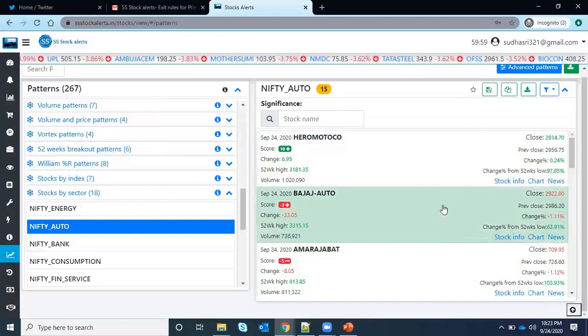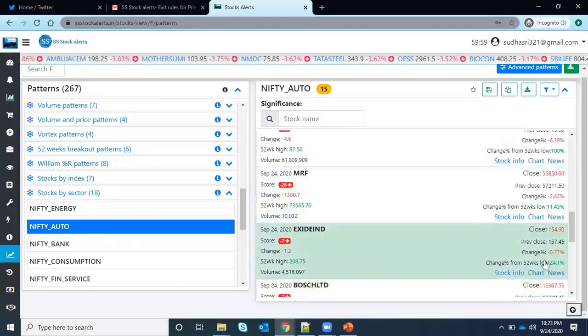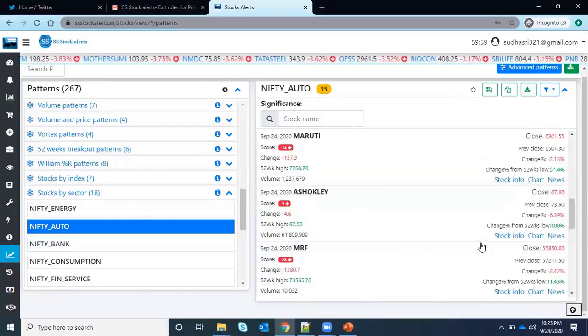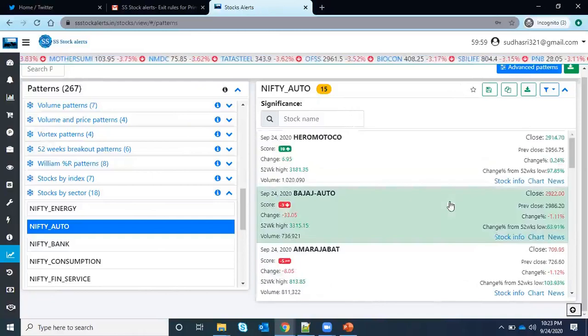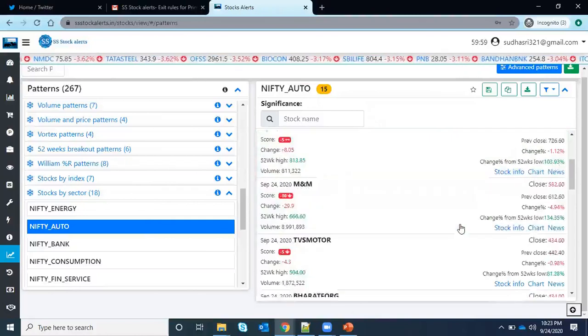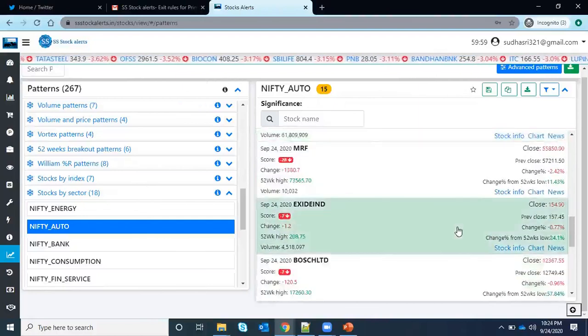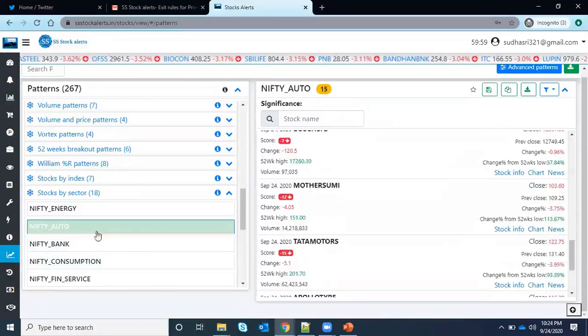You don't need to trade all the stocks, like there is Exide. I think if you see the performance, it has given 24 percent, whereas the other stocks are giving 100. So which do you want to trade? It is better to trade in this type of stocks, not in those which are not moving or not giving good results from the 52 weeks low. So that's the sector scans.